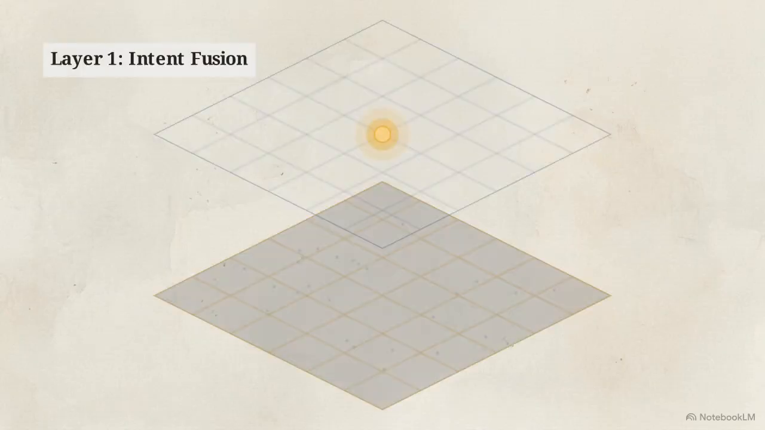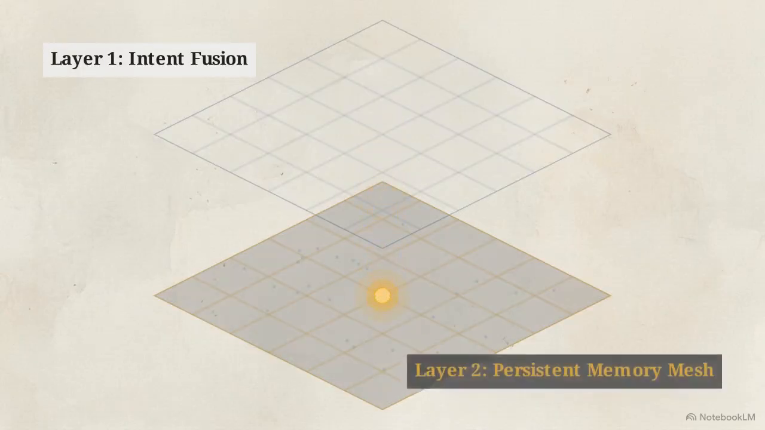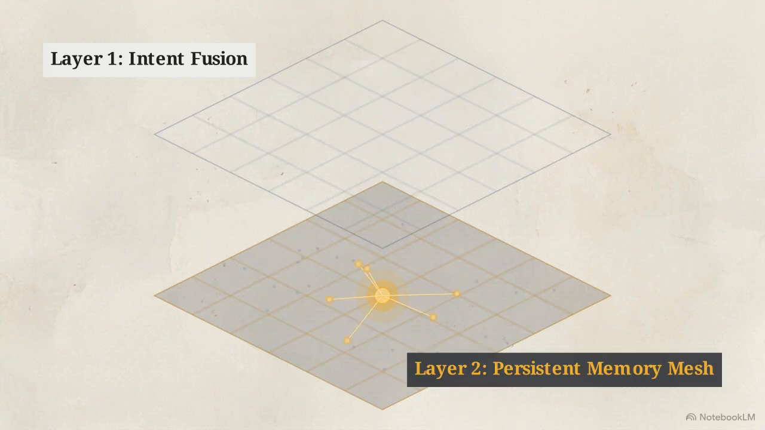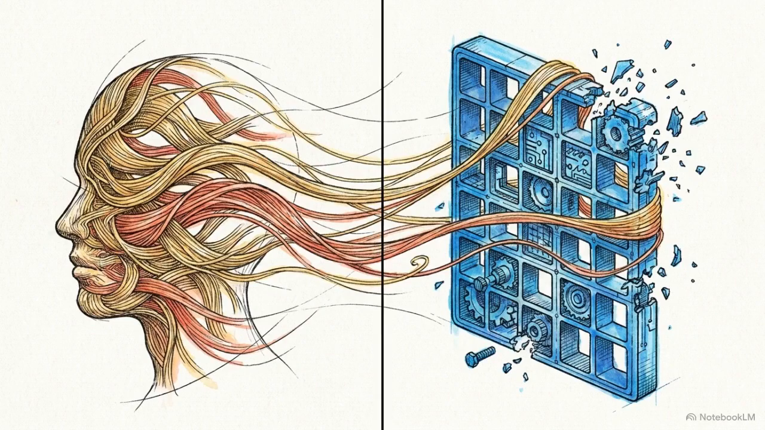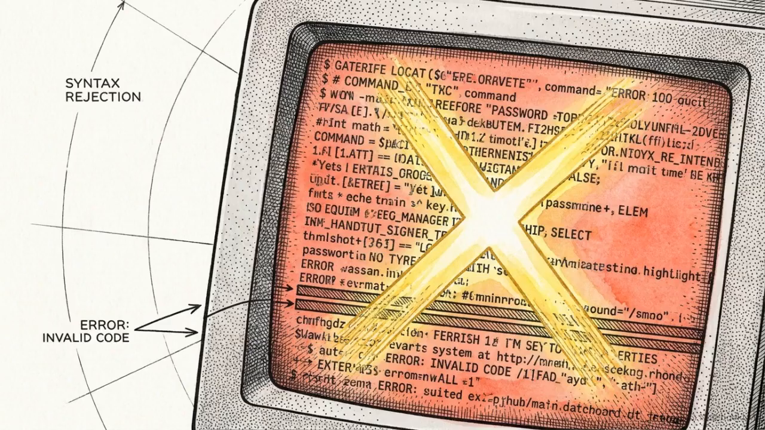The node of intent then drops down into the second layer, the Persistent Memory Mesh. It instantly weaves the current request into a historical web of the user's previous habits, preferences, and actions. These 2 layers ensure the software executes tasks based on the actual desires and identity of the person behind the keyboard, rather than relying strictly on the literal syntax of their prompt.